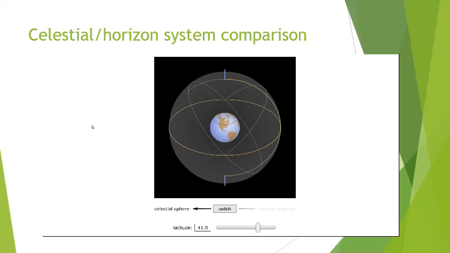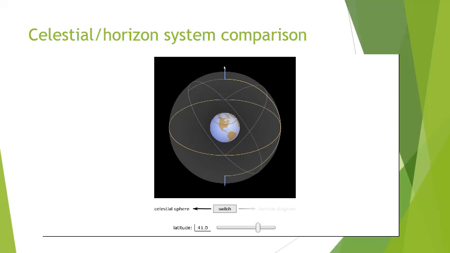Okay, to further illustrate the point, here's a little simulation that's very much like a celestial sphere. Notice we have the Earth in the middle and this kind of grayed out sphere. That's our celestial sphere. This yellow line is called the celestial equator. Again, we take the Earth's geographic equator and project it outward. Where it intersects the celestial sphere, we call that the celestial equator, which essentially divides the sky into a northern half and a southern half.